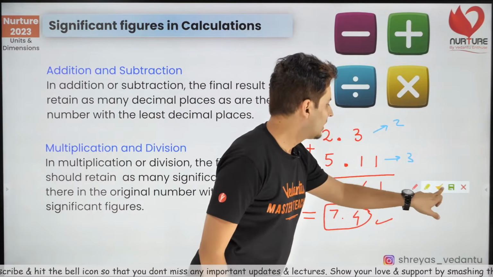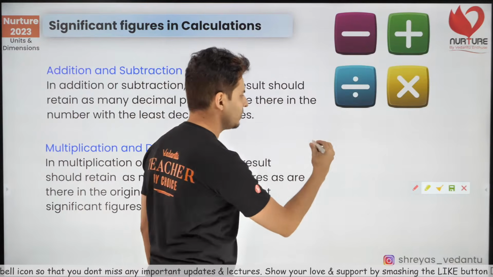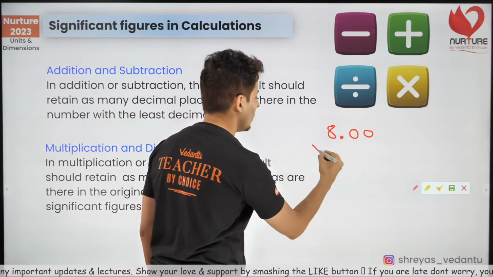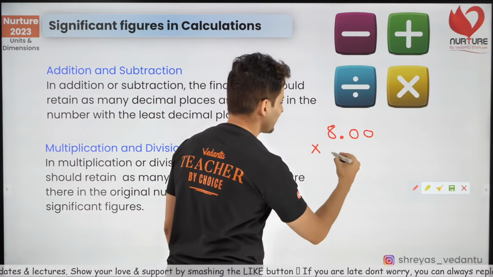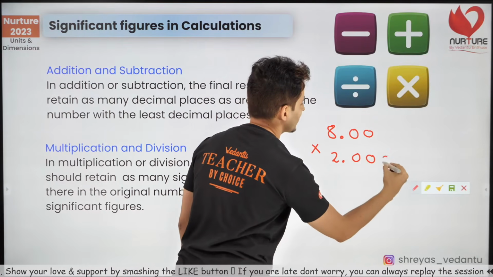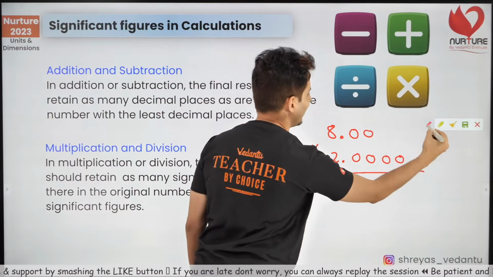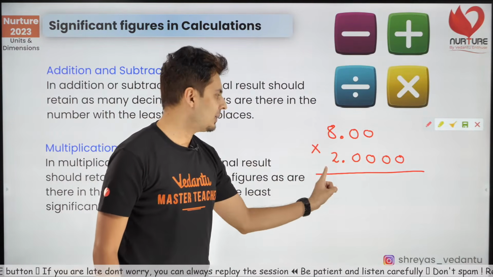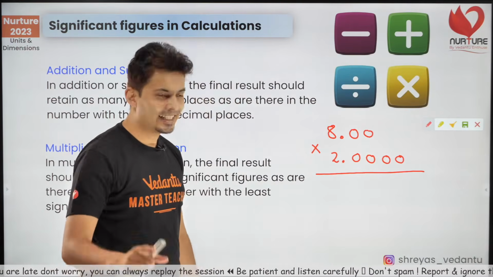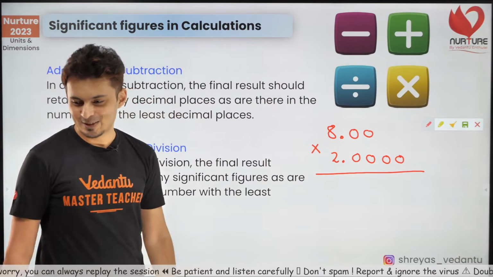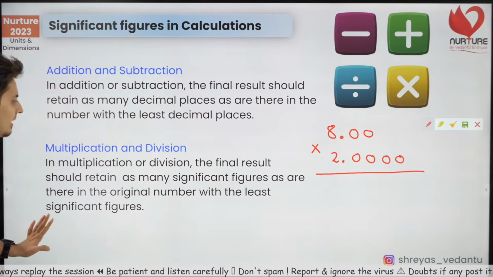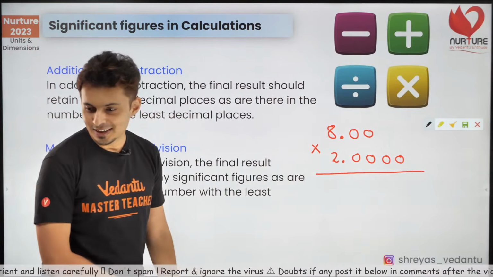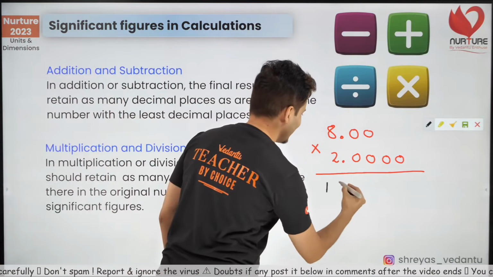Let me just give you one more example. 8.00 multiplied by, very simple multiplication, 2.0000. Let's see who can write the final answer correctly in the chat box. Come on, multiplication and division all have the same rule. Write the least number of significant digits. 8 twos are how many, guys? 16.